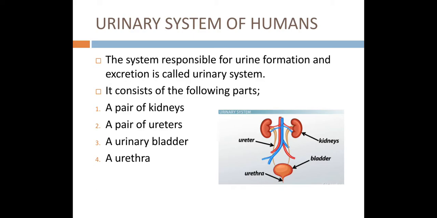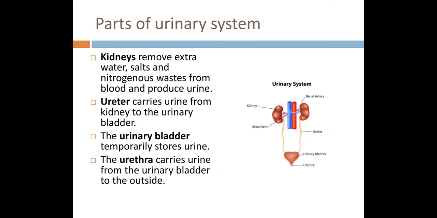Urine is actually a waste product which is formed inside the human body, and the urinary system which is responsible for this function consists of the following parts. It has a pair of kidneys. As you can see in the diagram over here, two bean-shaped kidneys are present in this system. Then a pair of ureters, the tube-like structures which you can see in the diagram. A pair of ureters are present here in the urinary system. A single urinary bladder and a urethra.